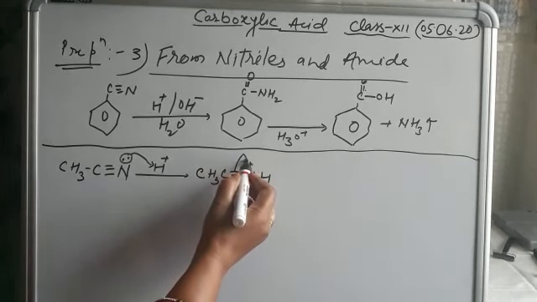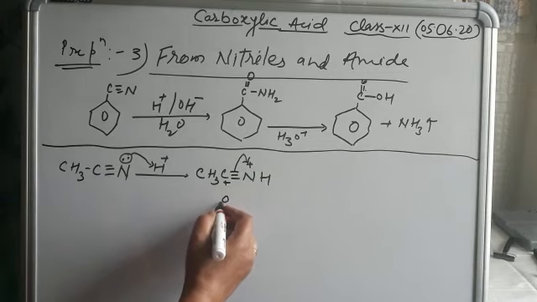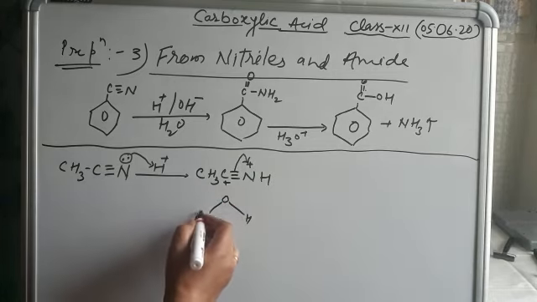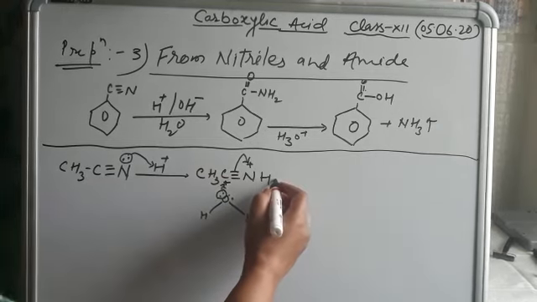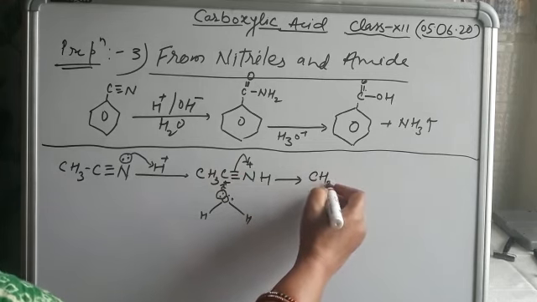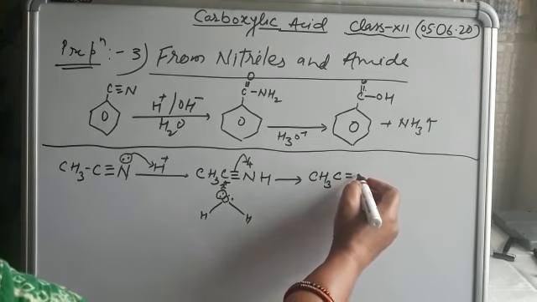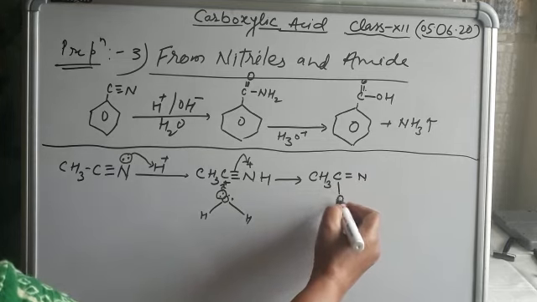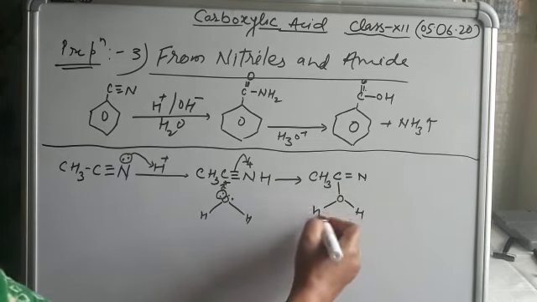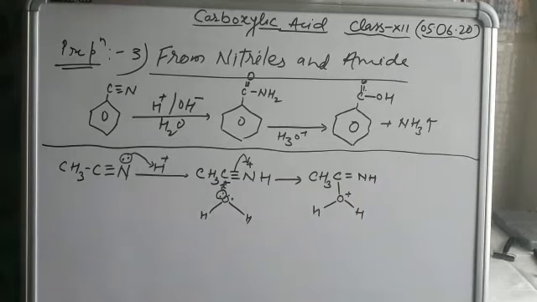One of the pi electrons shifts towards it, and positive charge is created on the carbon, and water molecules present in the reaction give their lone pair to the carbon. So see what happens: CH3, C, here is the double bond and N, and this O and H2, with positive charge on the oxygen, and this compound is formed.